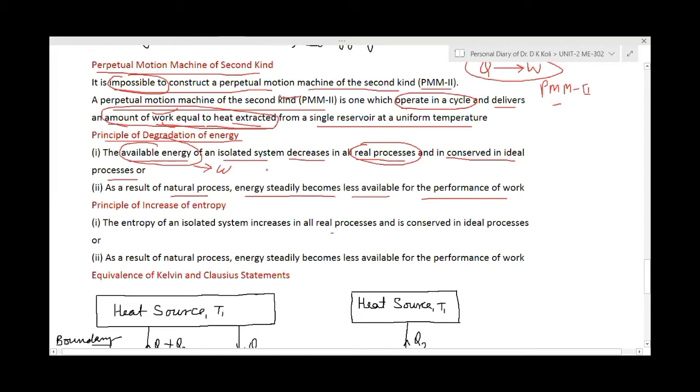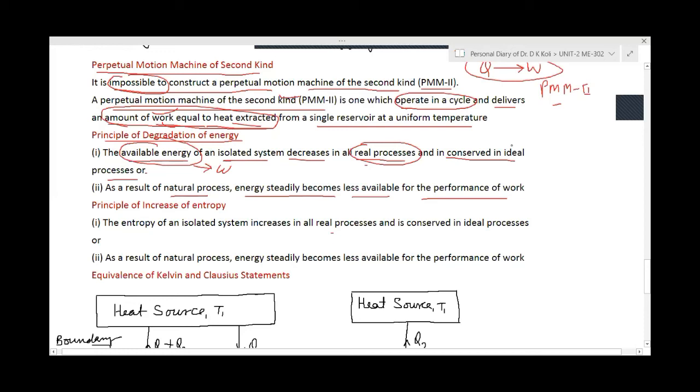So its energy level will decrease. When we are converting heat into work, its energy level will decrease. So the available energy of an isolated system will decrease in all real processes and is conserved in ideal process.